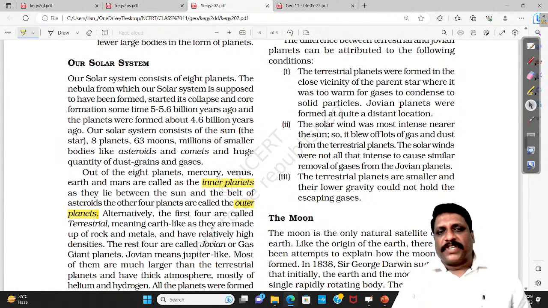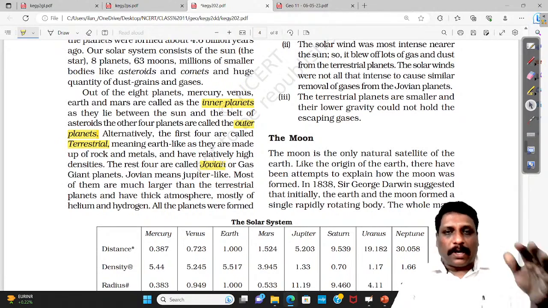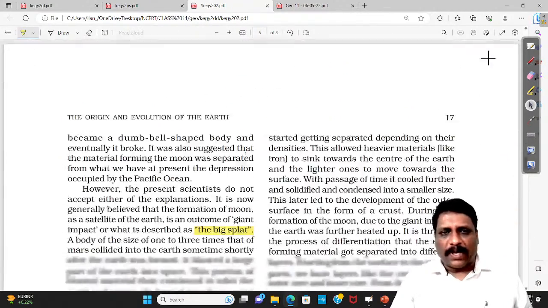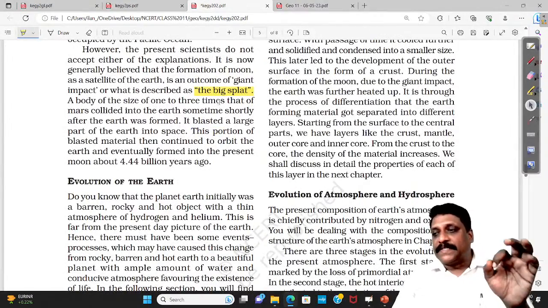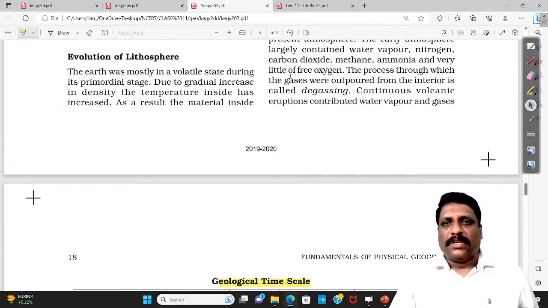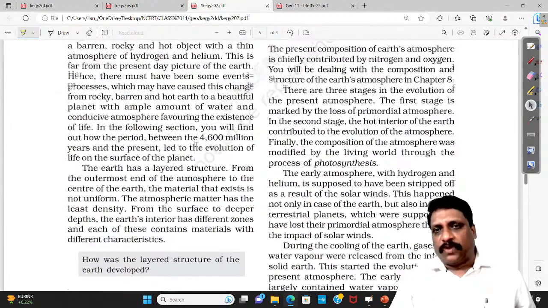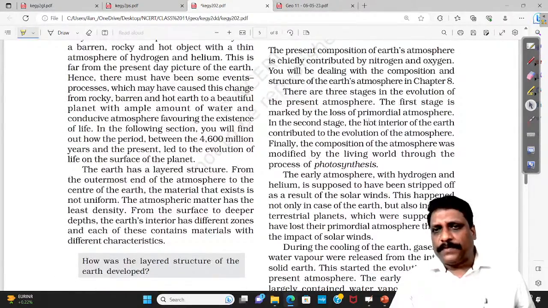They have given the differentiation between inner planets and outer planets. This inner planet and outer planet can sometimes also be called terrestrial and Jovian planets. Somewhere you read what is what. Then when it comes to the moon, already I said, just look for the Big Splat theory, more than enough. Rest, when it comes to the evolution of the lithosphere, just go through it.